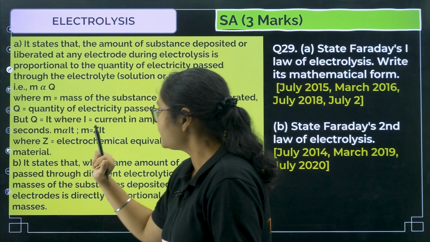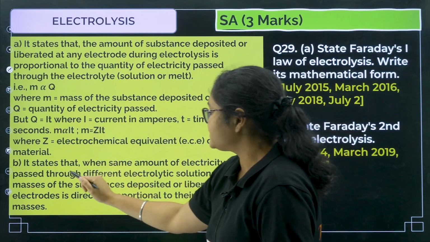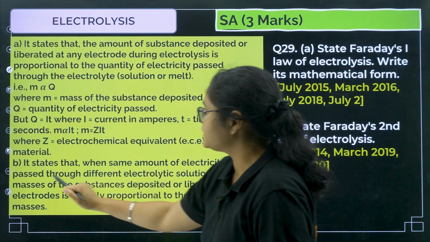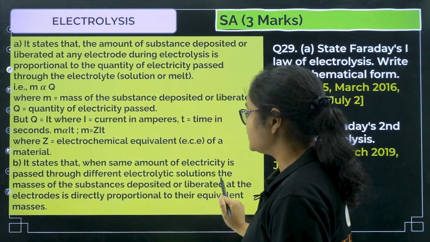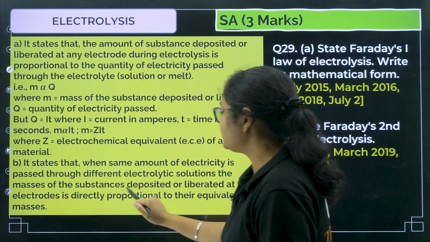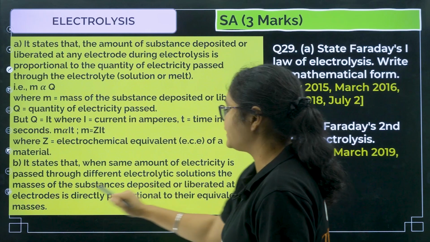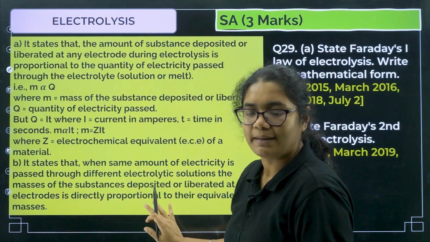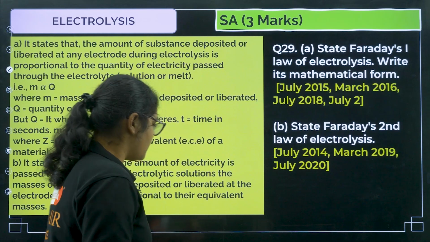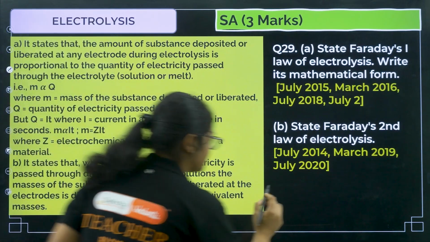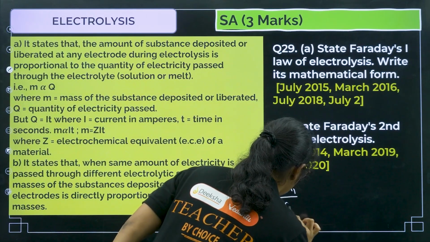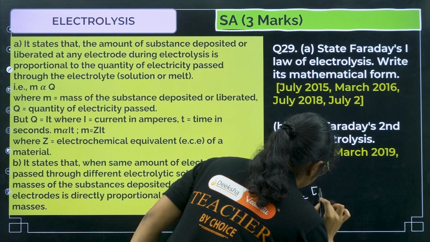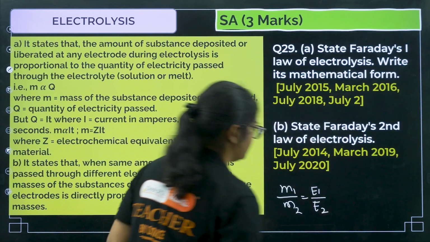Next, Faraday's second law. It states that when the same amount of electricity is passed through different electrolytic solutions, the masses of the substances deposited or liberated at the electrodes are directly proportional to their equivalent masses. The mathematical formula for the second Faraday's law I'll write here: M1 by M2 is equal to E1 by E2.